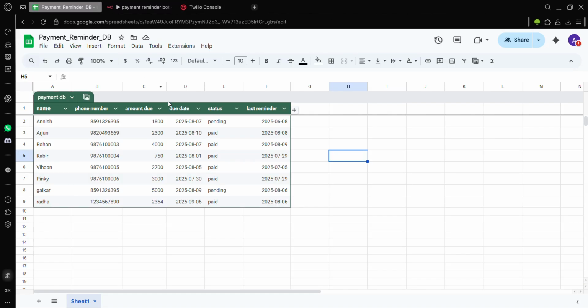So now this is the test database that we are going to be using. As you can see in this, there are two values which are going to be the main test dummies. Geiker, which has a status pending and a due date of tomorrow, and Anish, whose status is pending and has a due date of yesterday. So this one should go in overdue and Geiker should go as a normal payment reminder.